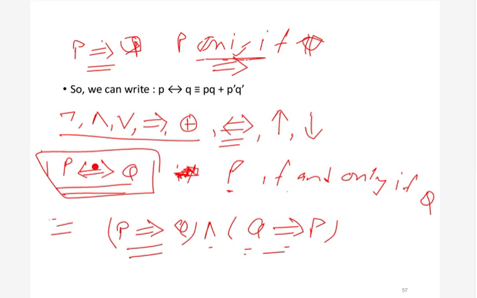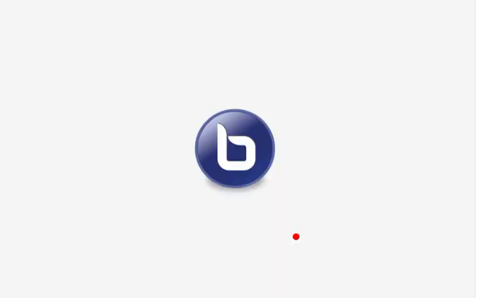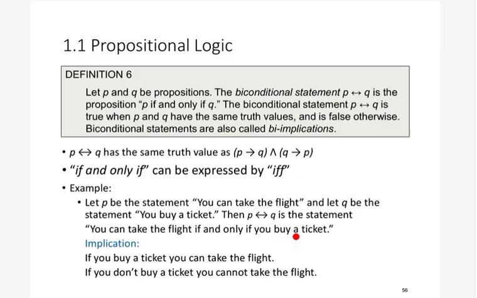So this is the biconditional operation. If P and Q are two propositions, then the biconditional statement is P biconditional Q, or we can say P double implies Q. Because we are implying both ways, we can write it like this: P if and only if Q. Now what will be the truth table for this?